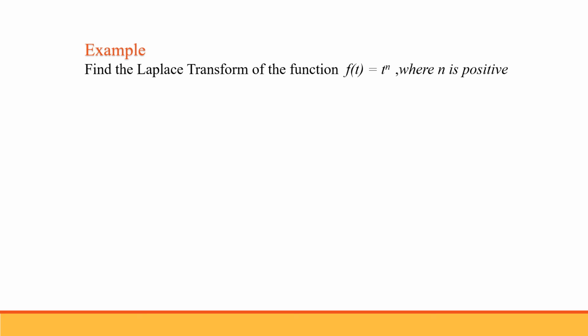Find the Laplace transform of the function f(t) equal to t raised to the power n for all positive n. Let's do the solution. Using the Laplace transform definition, the Laplace transform of t to the power n is given by the integral 0 to infinity of e to the power minus st into t to the power n dt.